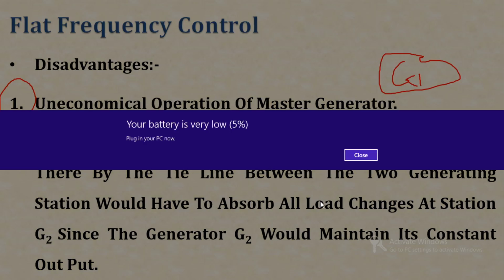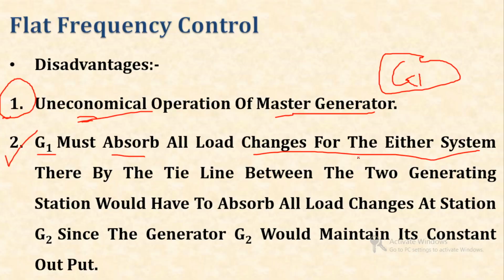Thereby the tie line between the two generating stations would have to absorb all the load changes at station G2, because G2 has to maintain its constant output.